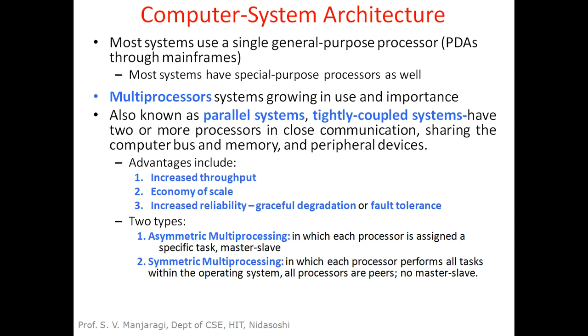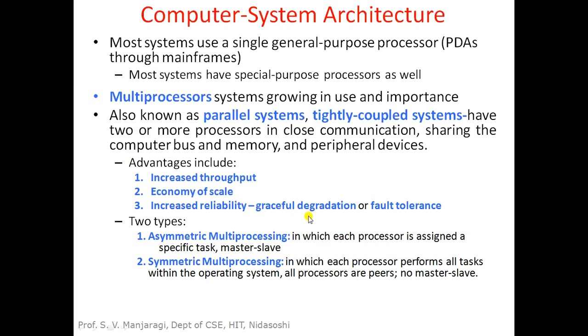But that problem never arises in a multiprocessor system, because if one of the CPUs fails, there are other CPUs which can share the load of the failed CPU. There is no single point of failure in a multiprocessor system. That is called graceful degradation. What do I mean by degradation?